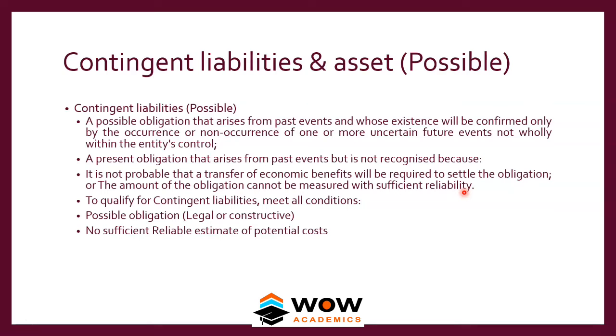Possible means it's lower. So the possibility of him winning the case is very low, something like 30%. In this case, we just show it as a contingent liability, because the shareholders should know that a case has been filed against the company and the company has lower chances of losing this case. So that's about contingent liability.